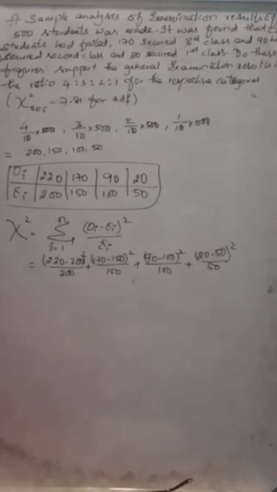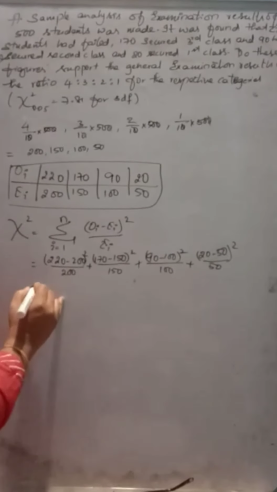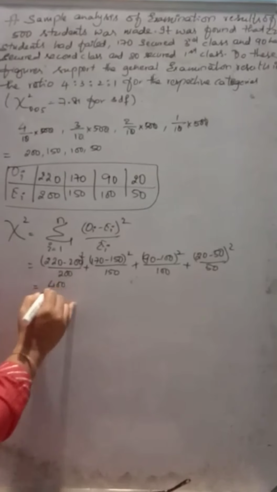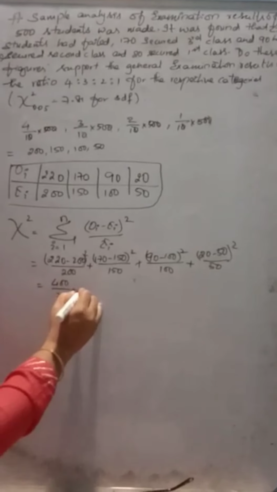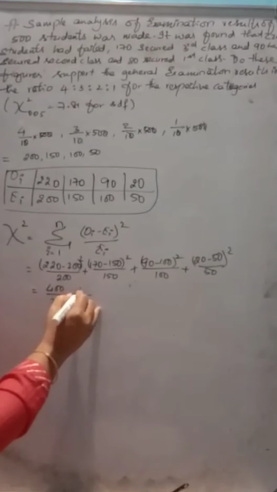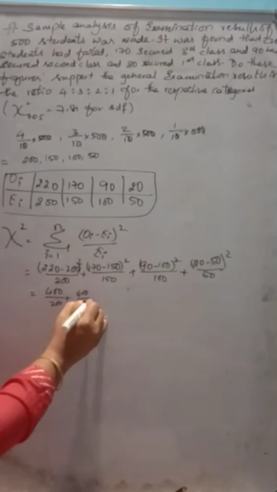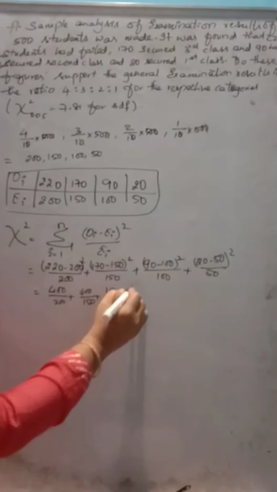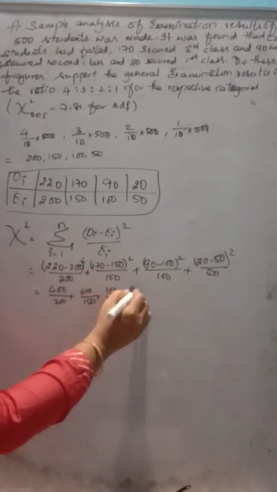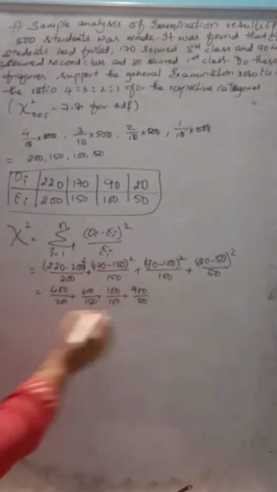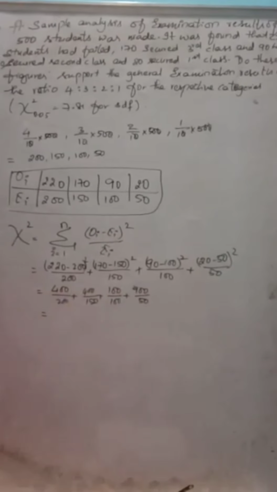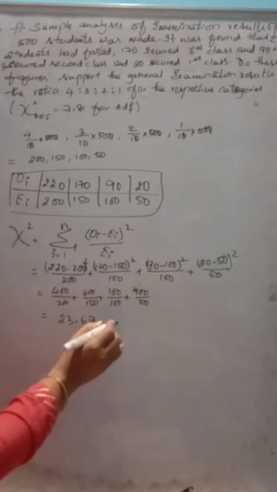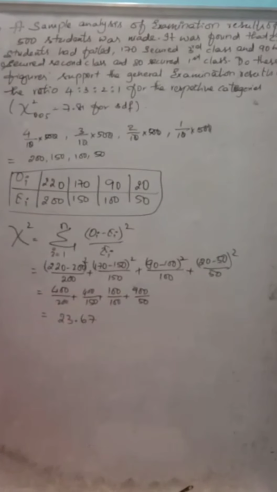Now simplify. You get 400 by 200 plus 400 by 150 plus 100 by 100 plus 900 by 50. Just add all the fractions. You are going to get 23.67, correct to the second decimal place.